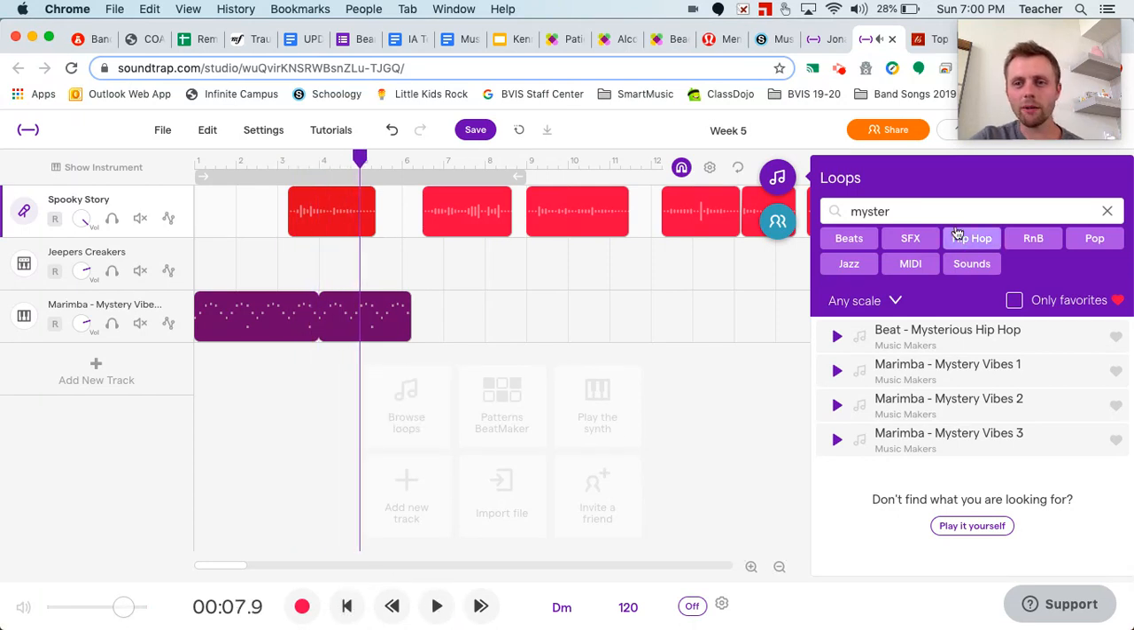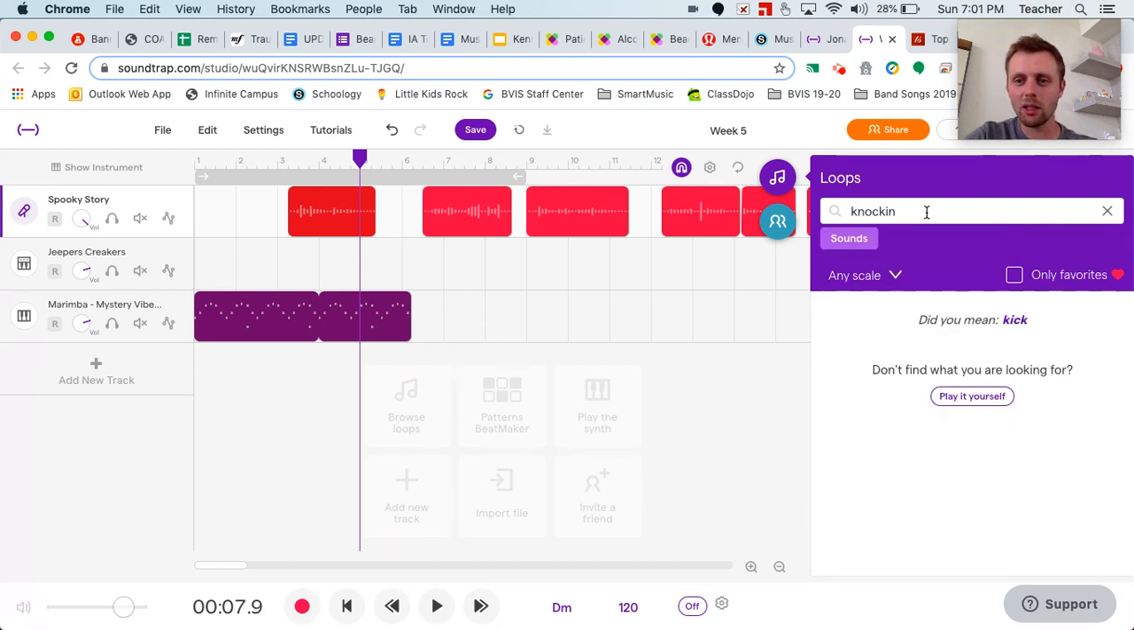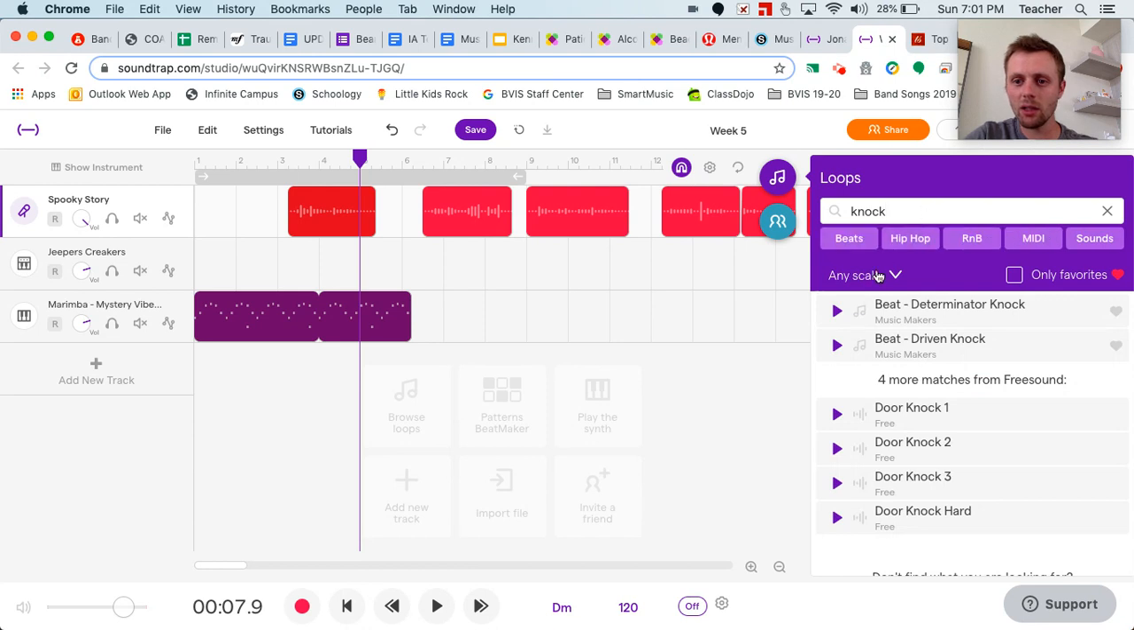All right, so the first thing that I said in the poem is someone came knocking at my window. So I'm going to look for knocking, maybe? Let's see if knocking is a sound. Knock. Let's see what this is. Oh, this is good. Well, how about... Oh, yeah, that's much better. That's much more spooky.